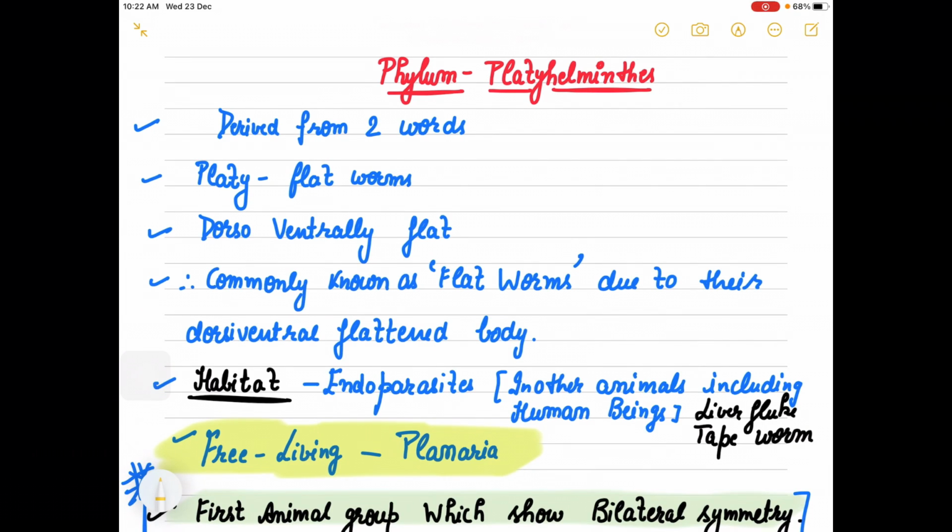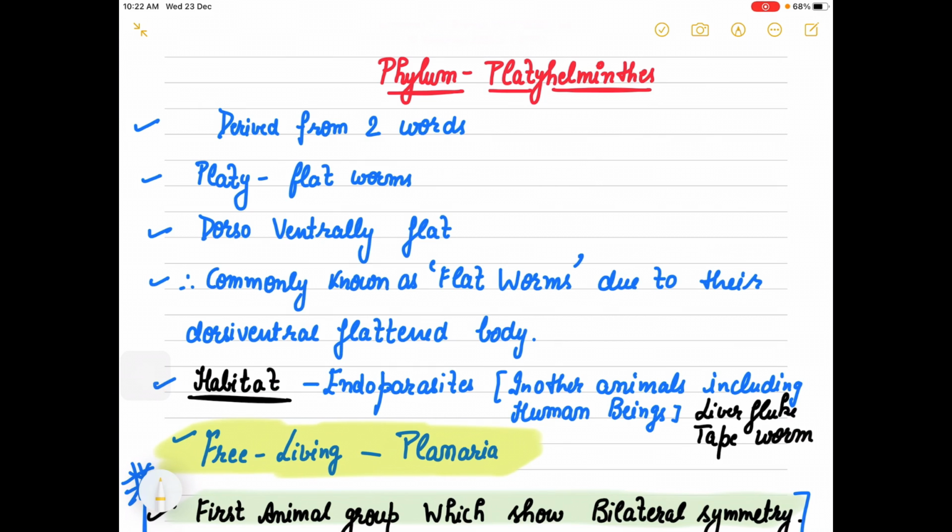So yesterday, what did we finish? We finished with our phylum Ctenophora. Ctenophora, which are also known as comb jellies, and we saw that there are 8 comb plates which are arranged in particular rows. Because of that, the name is given to the phylum, Ctenophora, meaning comb-like structure.